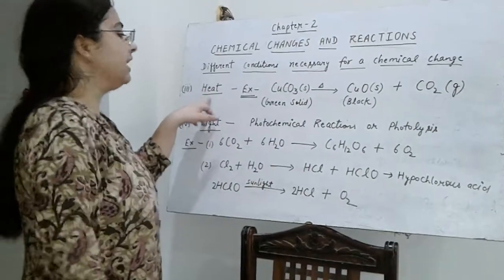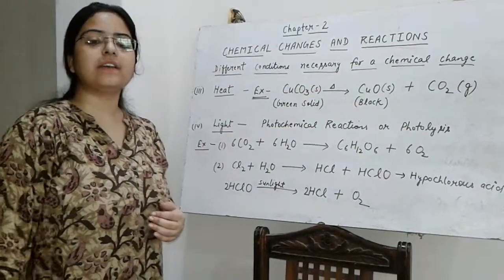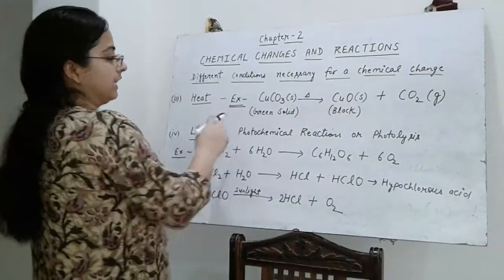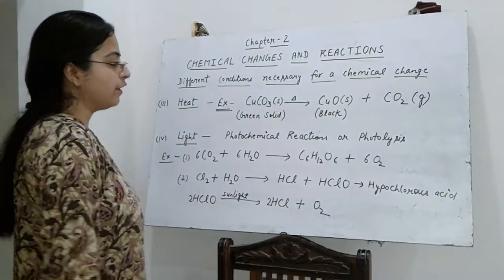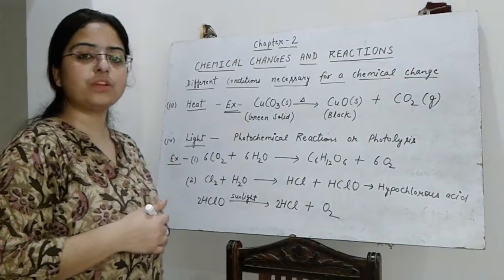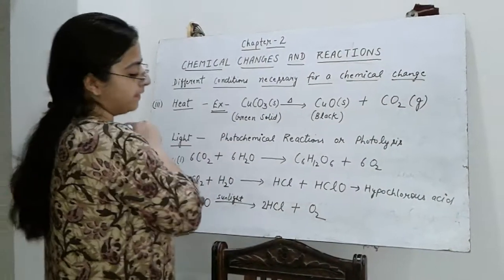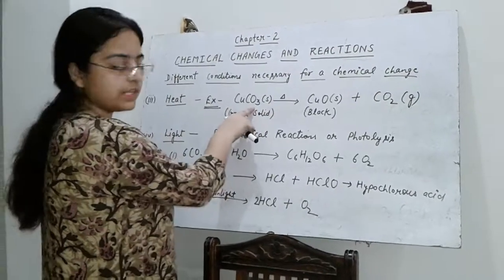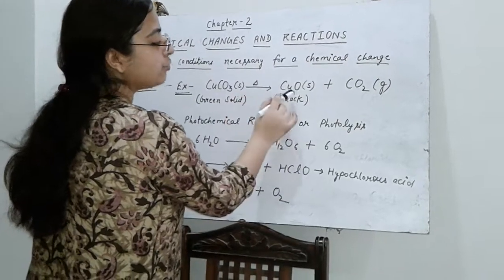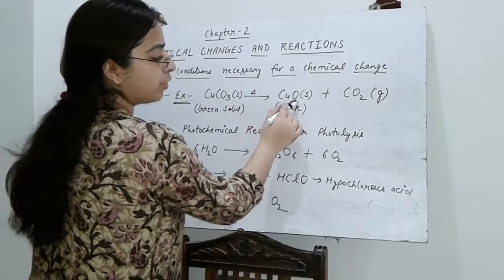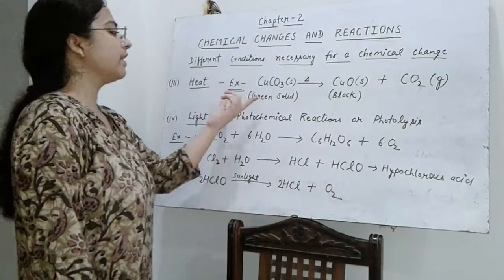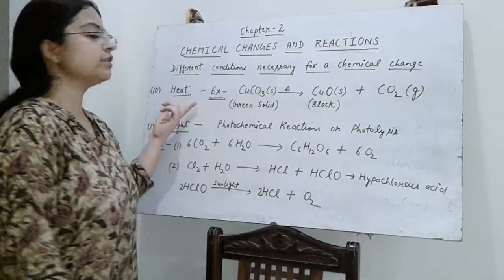Next is heat. In some cases a chemical reaction occurs on heating. When the reacting substances are heated, then the chemical reaction takes place. For example, thermal decomposition reactions, the decomposition reaction which is brought about in the presence of heat. You can see here copper carbonate, which is a green colored solid, decomposes on heating into a black colored residue of copper oxide and a colorless gas, carbon dioxide. So the decomposition reaction of copper carbonate takes place on heating.